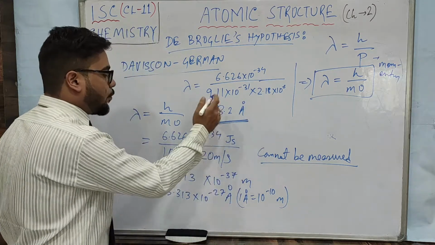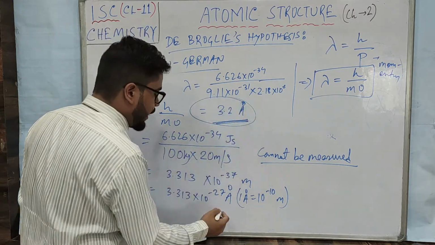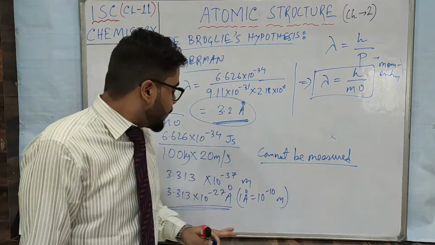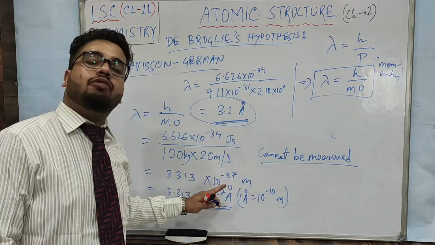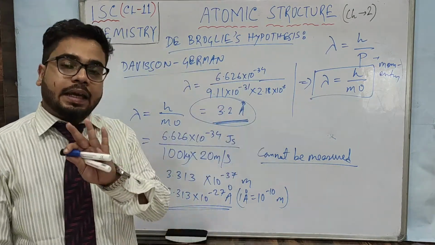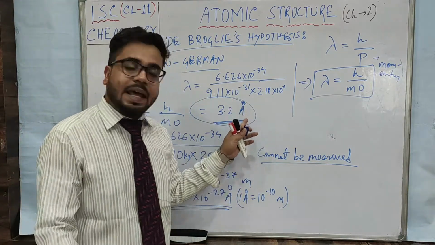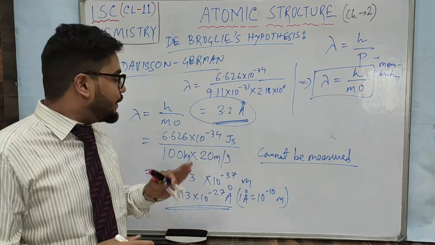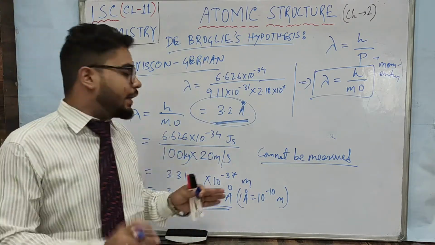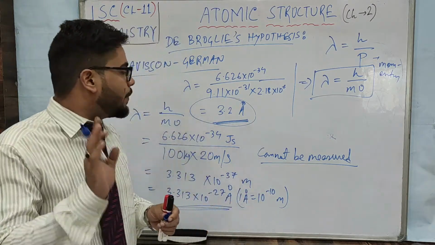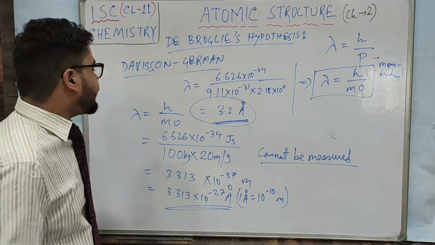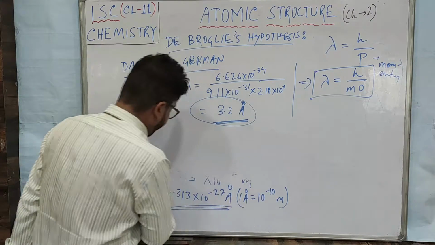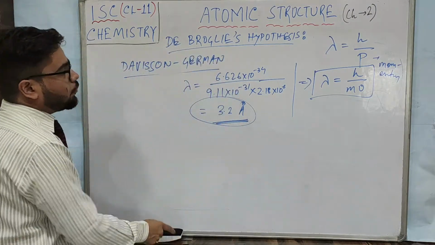Now see, 3.2 angstrom is a much bigger value than this, right? So 3.2 angstrom can be measured, but this 3.313 times 10 to the power minus 27 angstrom cannot be measured. So electrons show wave nature, but a bike, car, human, or a football cannot show the wave nature practically, because their wavelength is so small it cannot be measured. Another thing we have to understand from here is that, as I have shown you, the car or bike cannot show the wave nature.